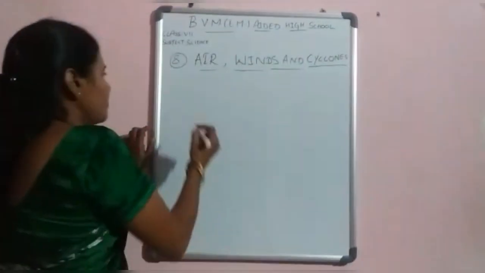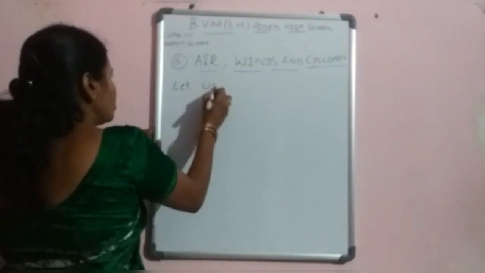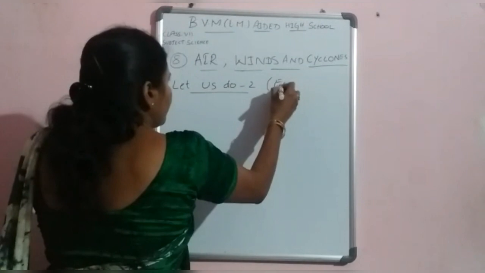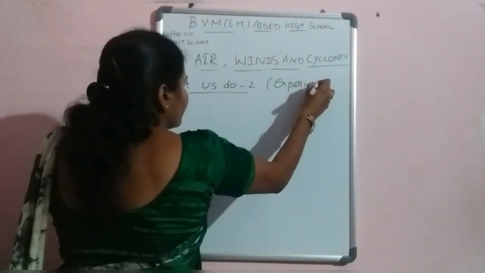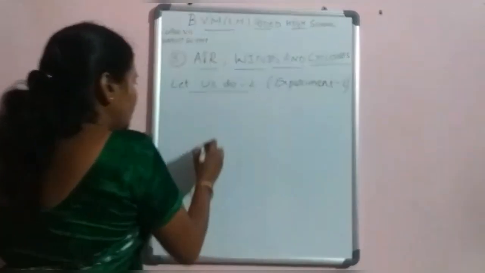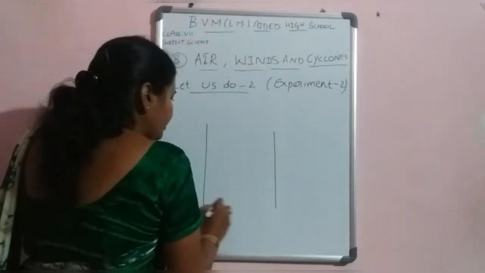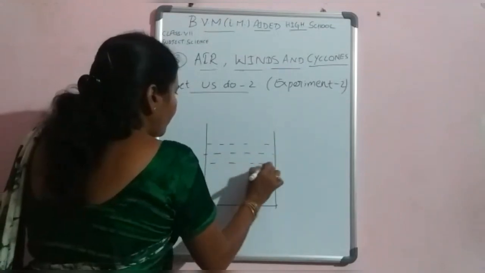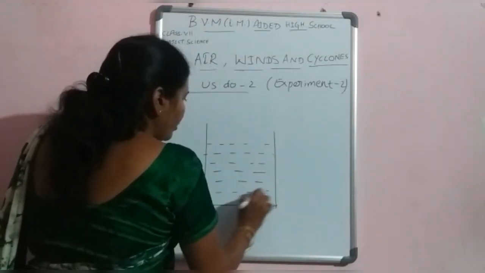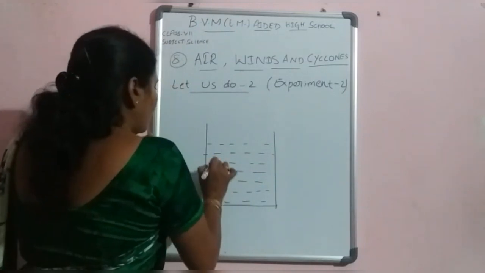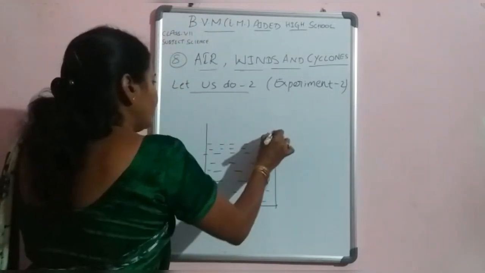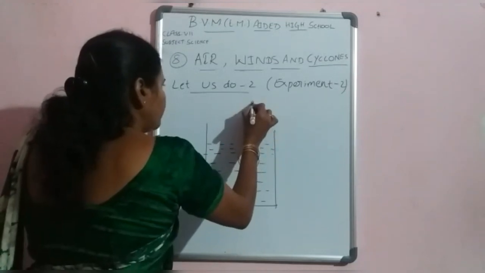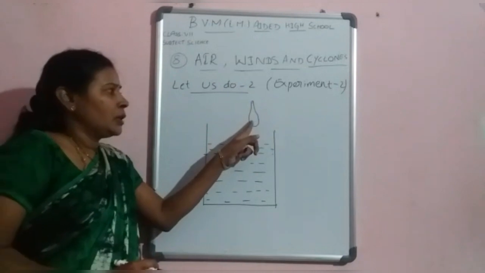Now let us do experiment 2. Take a bucket or tub filled full of water, and take a narrow-mouthed water bottle and observe.